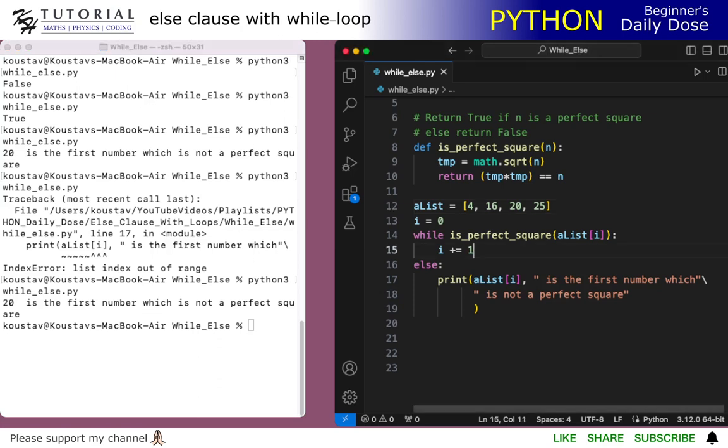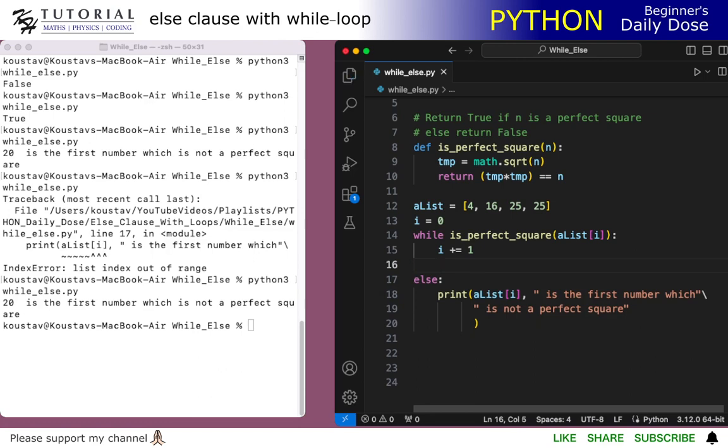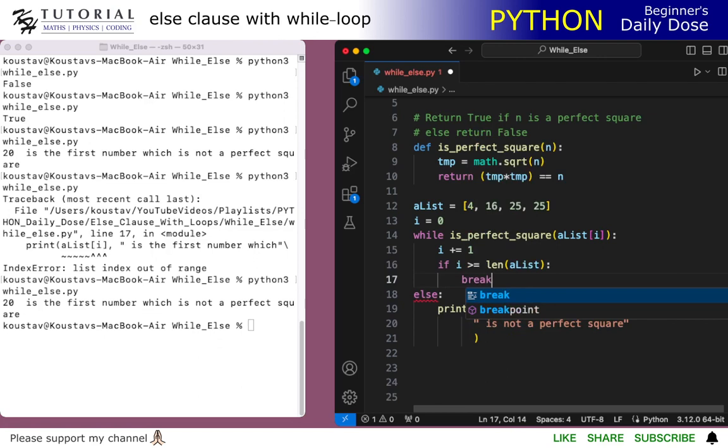but if there is no such number, what we can do is check over here that if i is greater than or equal to the length of the list, then we break.